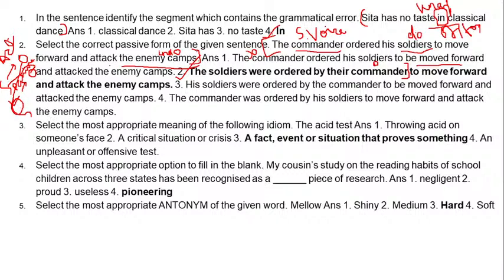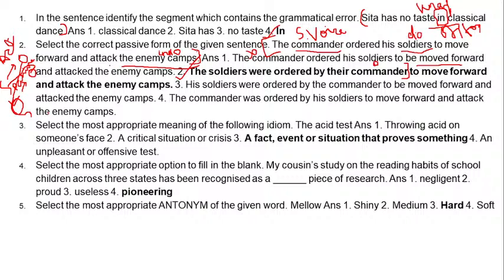Right, number 3 is an idiom. Again, an idiom. So we get idioms a lot these days. An idiom is basically a phrase that gives you more meaning, that means something more than the verbal meaning. The acid test. Throwing acid on someone's face? No, absolutely wrong. Number 2 is a critical situation or crisis?